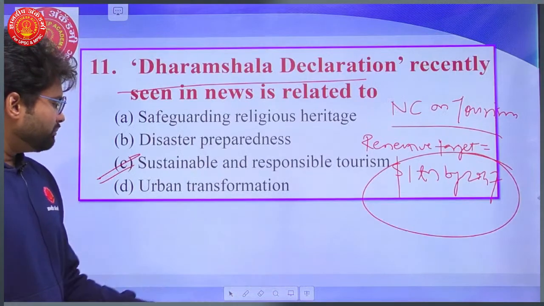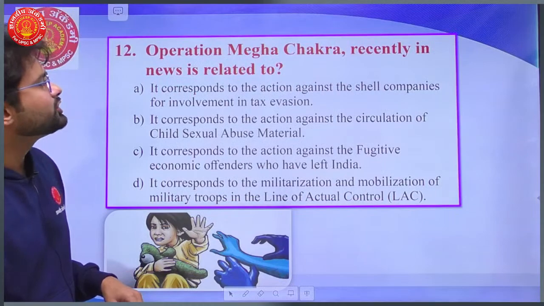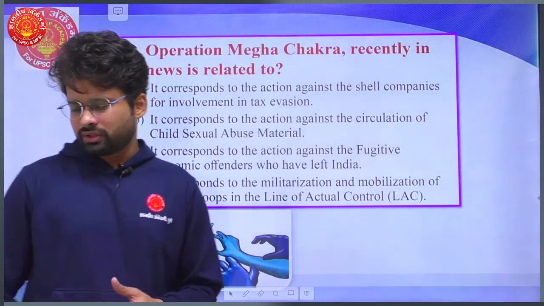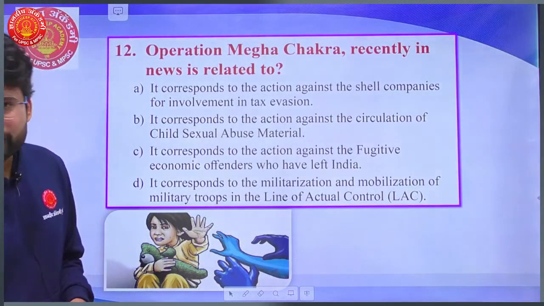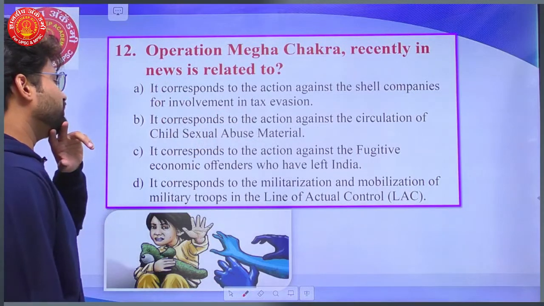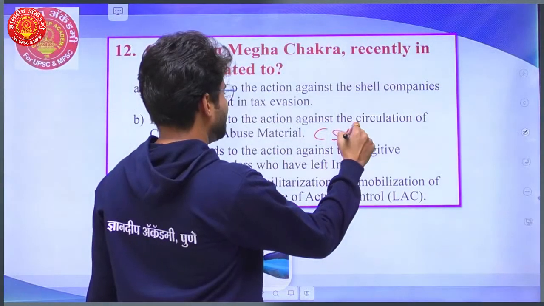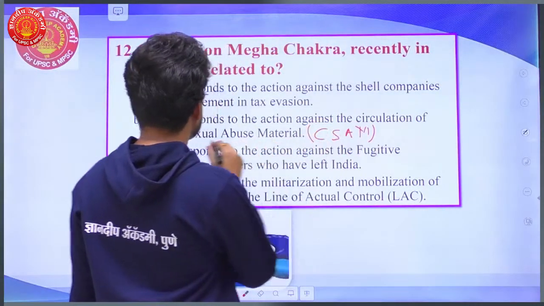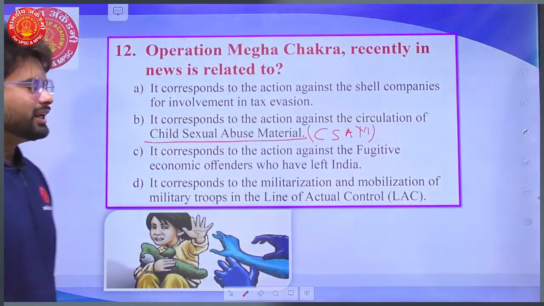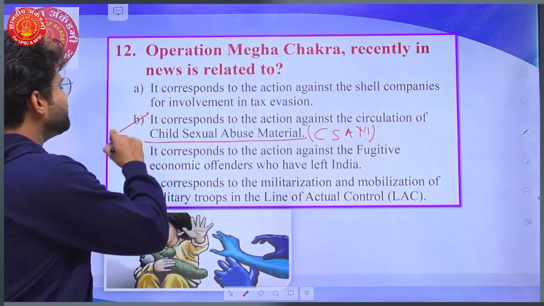12th, Operation Megha Chakra, recently seen in news related to. Very simple question. If you know this, you can answer this. Basically, is it about shell companies, or about child sexual abuse material, which is called CSAM? That is the official shortcut, the child sexual abuse material, that means child pornography. So basically, statement B is correct.